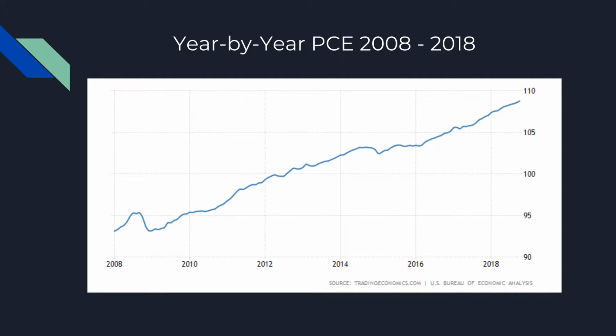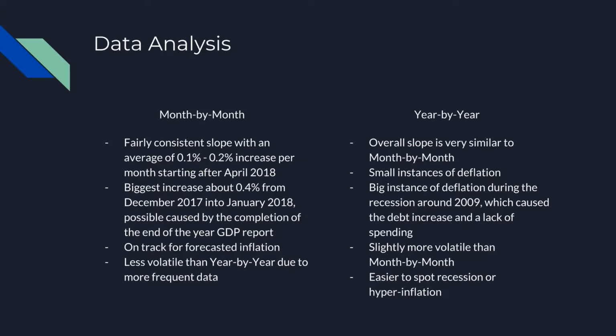Year by year, you can see much more variance in terms of the data. This could possibly be because there's longer periods of time where the data is plotted. So, as we saw, month by month is fairly consistent with an average of 0.1% to 0.2% increase per month starting after April 2018. The biggest increase was 0.4% from December onto January.